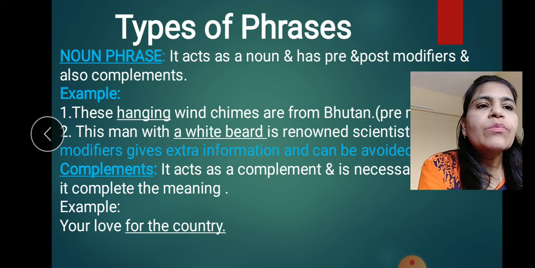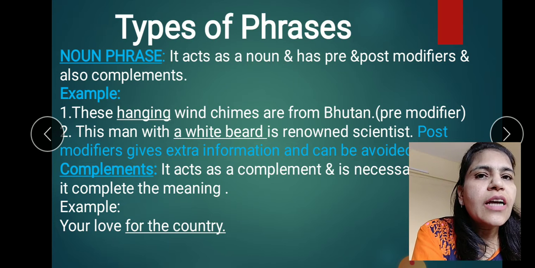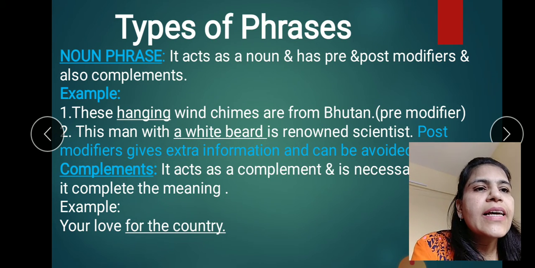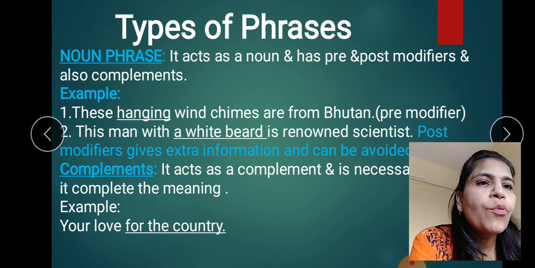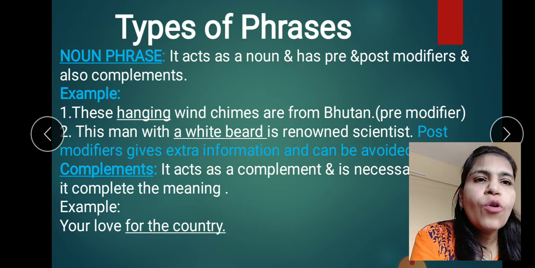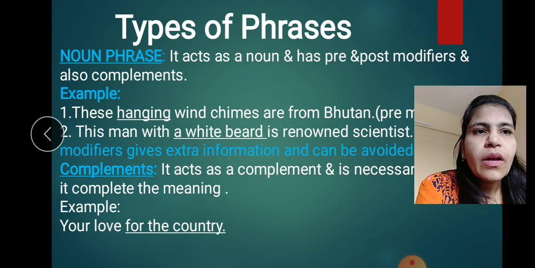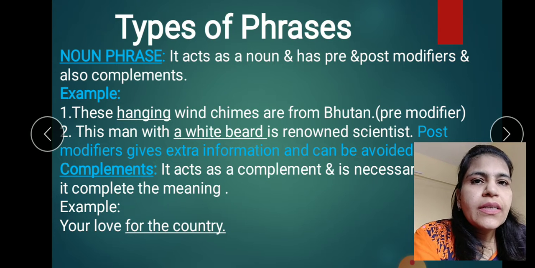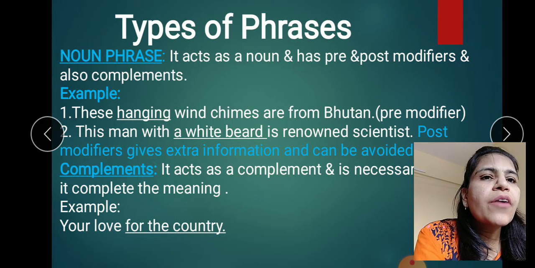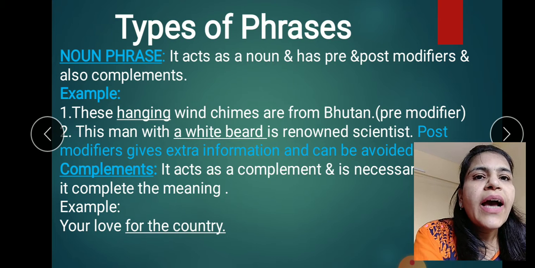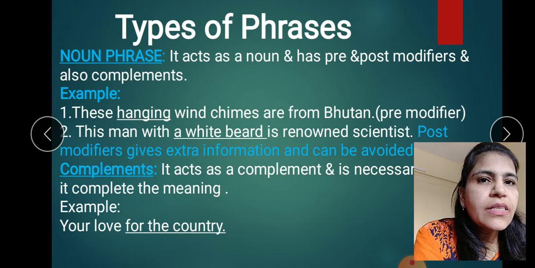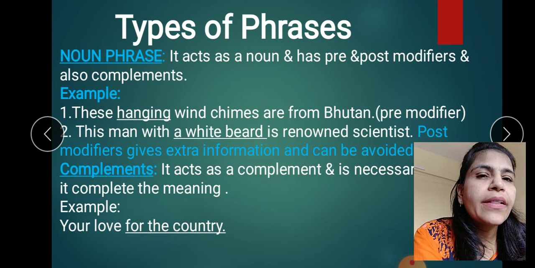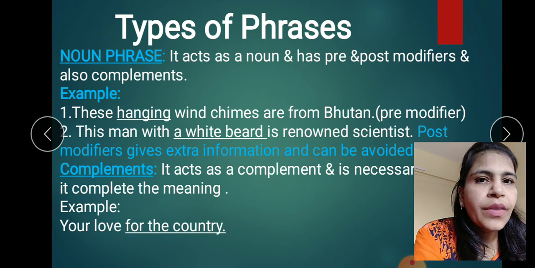Now there are types of phrases. Let us start with the noun phrase. It acts as a noun and has pre and post modifiers and also complements. Example, these hanging wind chimes are from Bhutan. Now, hanging is a phrase here and it is considered a pre-modifier. It is a pre-modifier written before a noun and the noun is wind chimes.